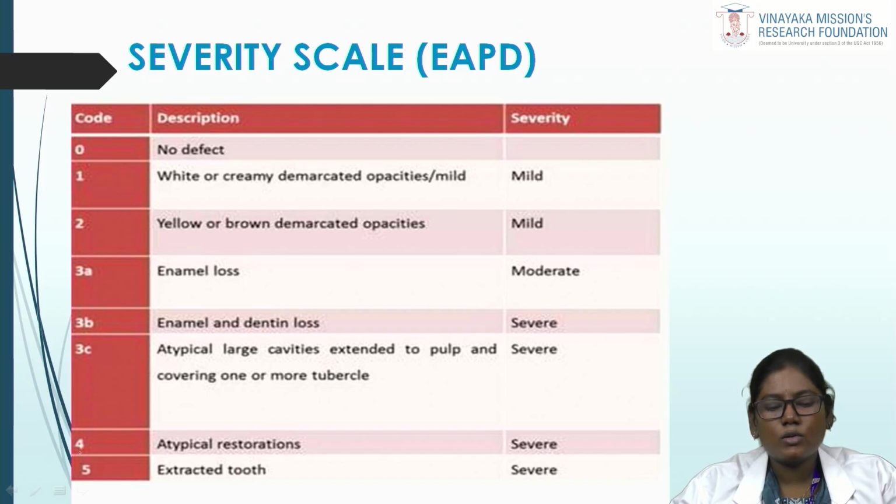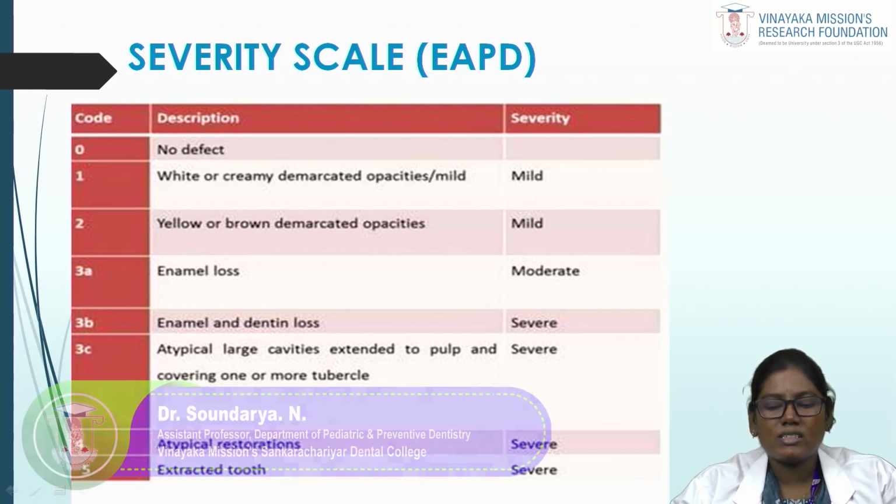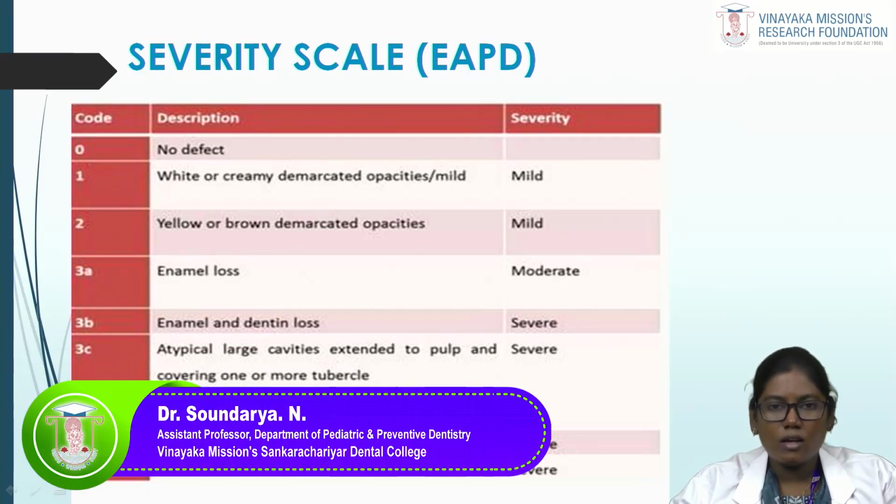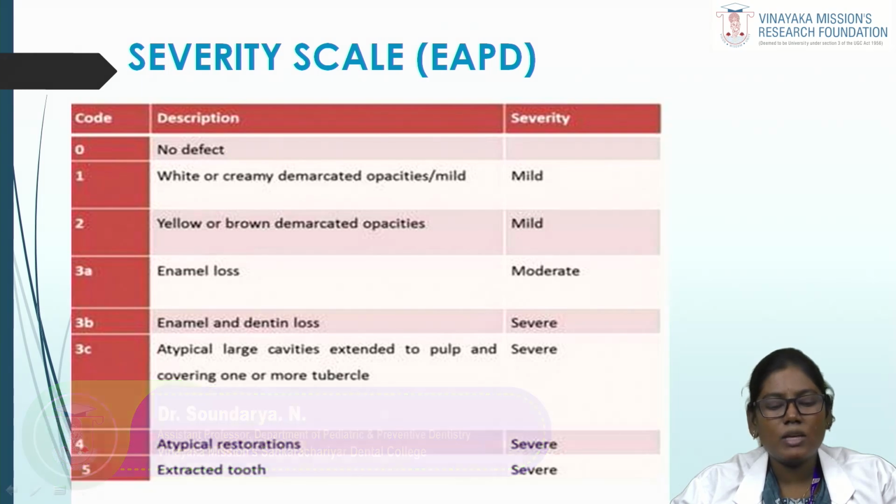Code 3 is subdivided into 3A, 3B and 3C. 3A is opacities with enamel loss, which is considered a moderate form of MIH. 3B is enamel and dentin loss. 3C is an atypical large cavity extended to the pulp and covering 1 or more cusps. Code 4 is atypical restoration, and code 5 is extracted teeth. The codes from 3B to 5 are the severe forms of MIH.